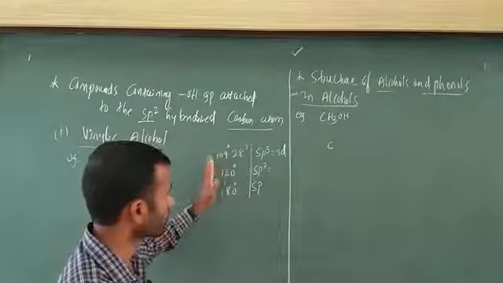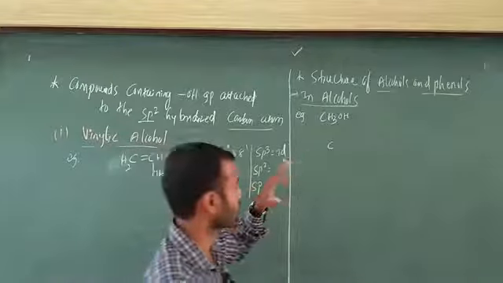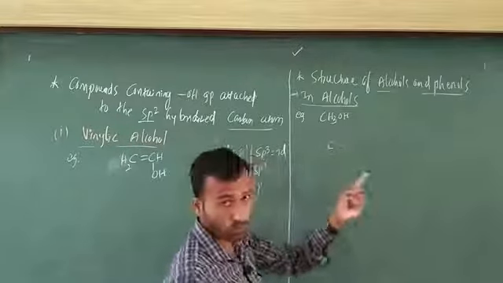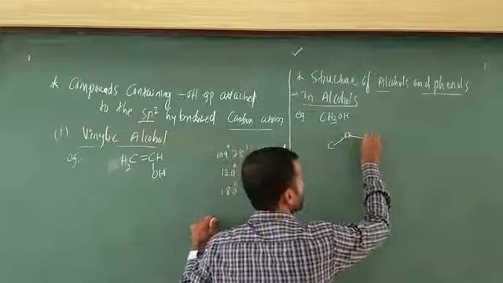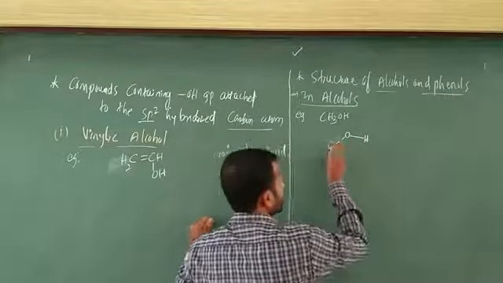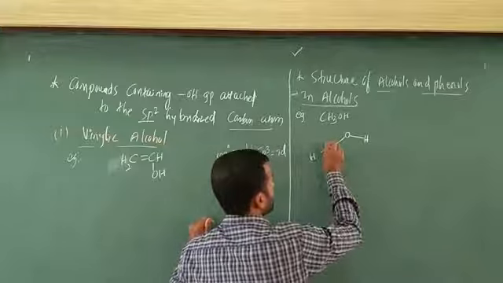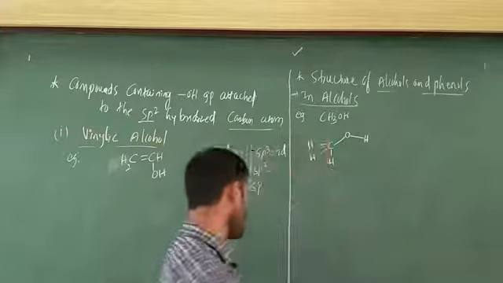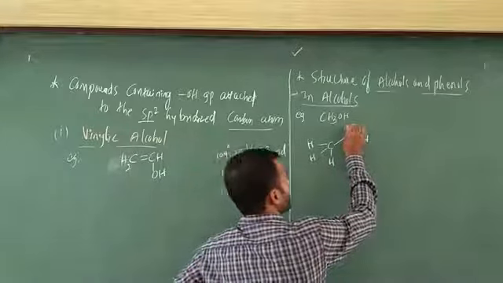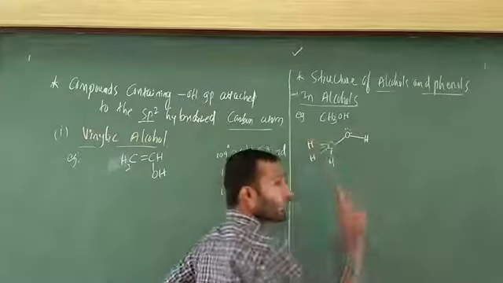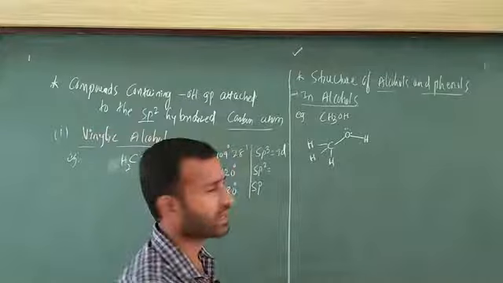This concept you have to read in the PUC first year topic. Okay, this CH3OH I am going to write like this. Here I write oxygen, and this is hydrogen, and the other hydrogens are there. Now this oxygen contains how many lone pairs of electrons? Two lone pairs of electrons.